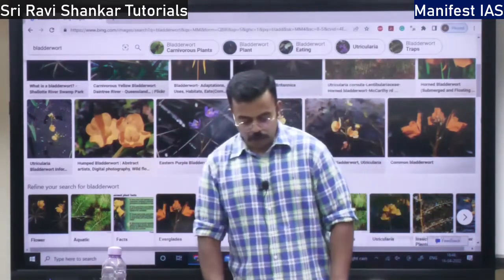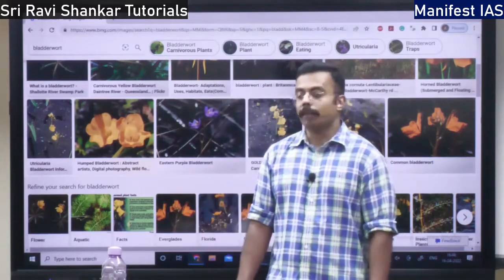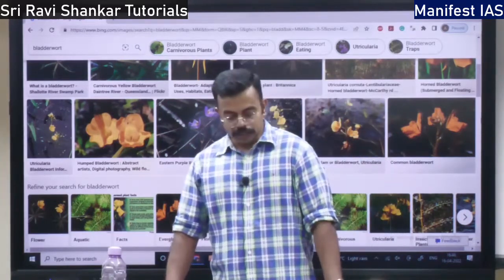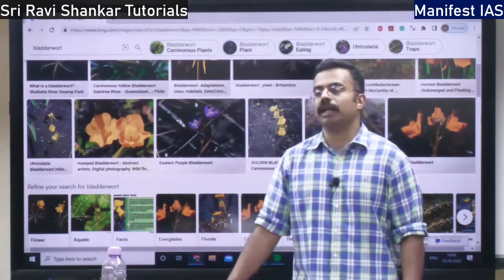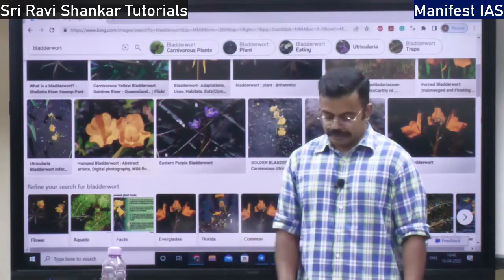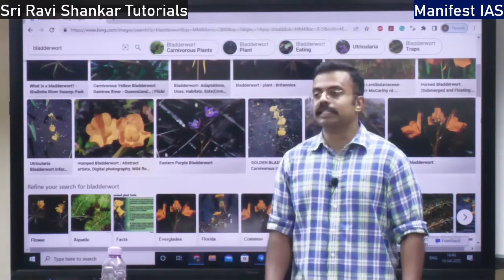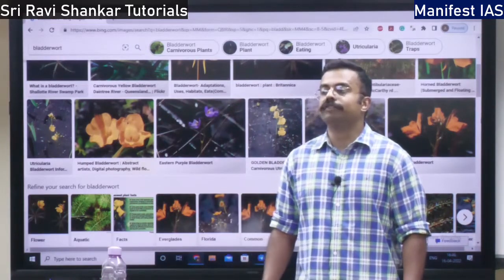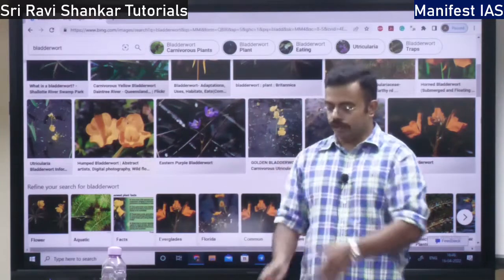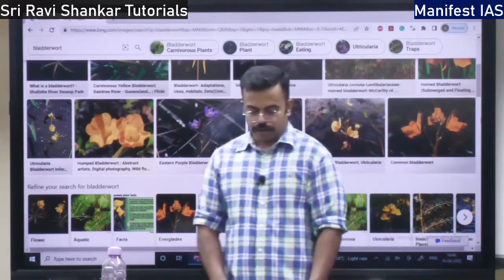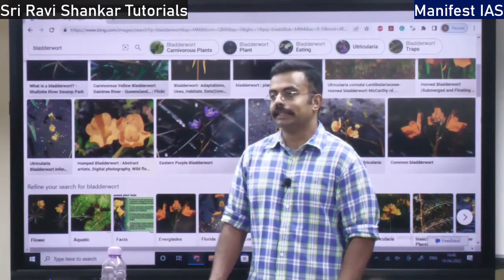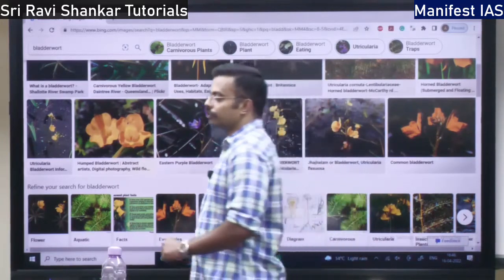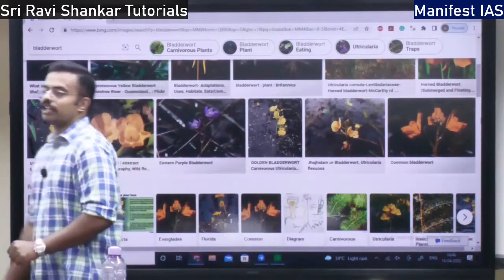So then you have one more plant called butterwort. Butterwort, where do you find it? You will find it in the Himalayan region. Just like this Nepenthes, they also have a leaf trap mechanism. The leaf is going to close as soon as the insect sits, right?